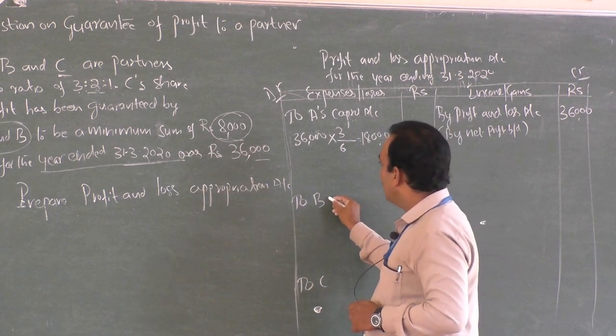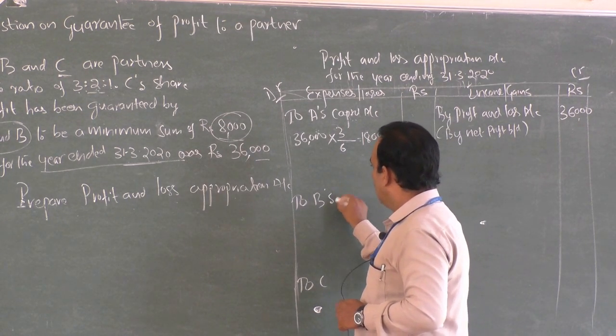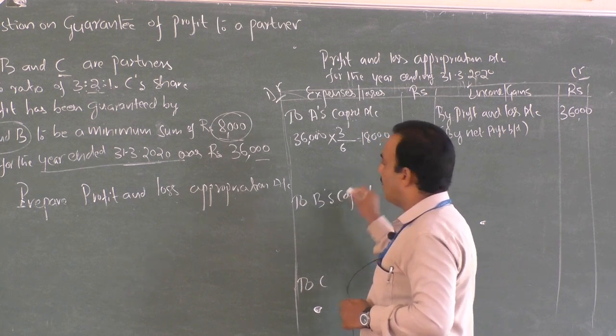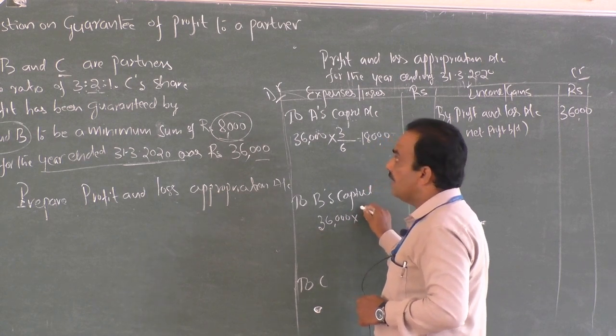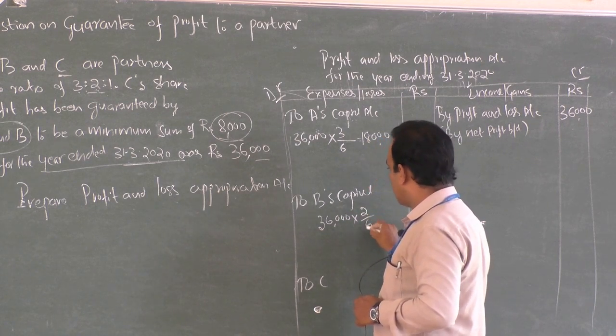In the case of B's capital account, B is an old partner. Remember, total profit of rupees 36,000, on which his share is 2/6.